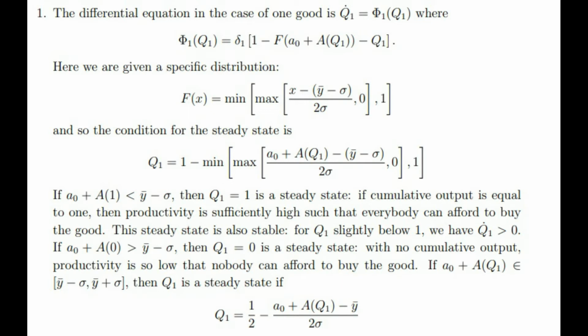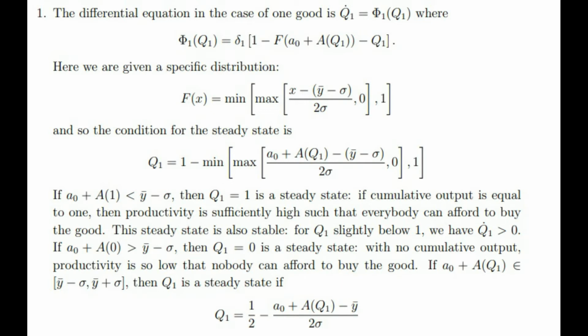And so the condition for the steady state is Q1 equals 1 minus min(max((A0 plus A(Q1) minus Y̅ plus sigma) over 2 sigma, 0), 1).